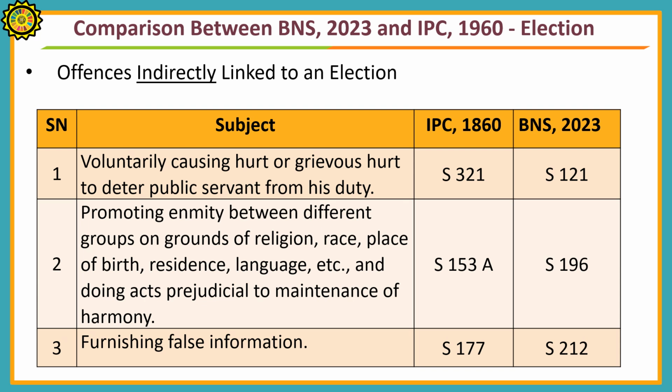Promoting enmity between different groups on grounds of religion, race, place of birth, residence, language, etc., and doing acts prejudicial to maintenance of harmony was described in Section 153A of IPC. Now it is mentioned in Section 196 of BNS. Furnishing false statement was described in Section 177 of IPC. Now it is mentioned in Section 212 of BNS.